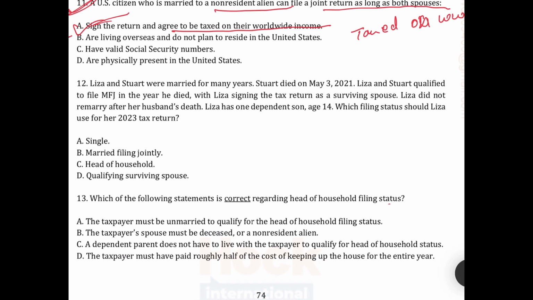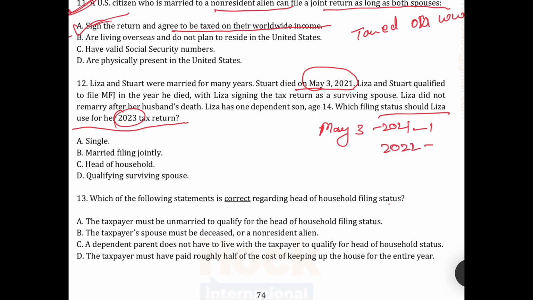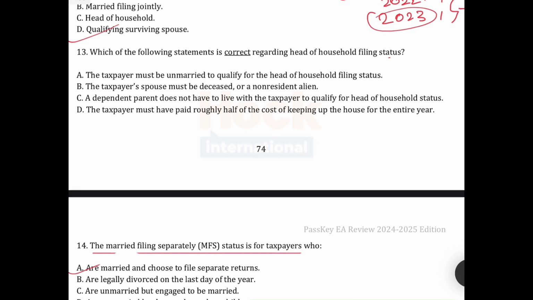Okay. Here, which filing status should Lisa use in 2023? Lisa and Stuart were married and Stuart died, sorry, on May 3, 2021. He is asking for 2023. So 2022 is one year, 2023 is the second. Within 2 years, so she should file QSS.